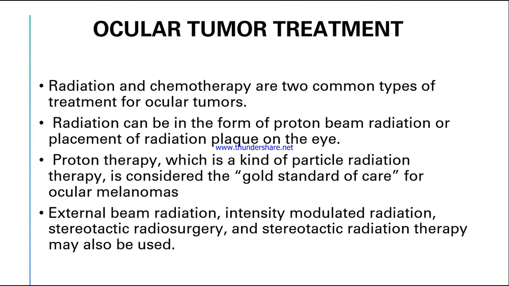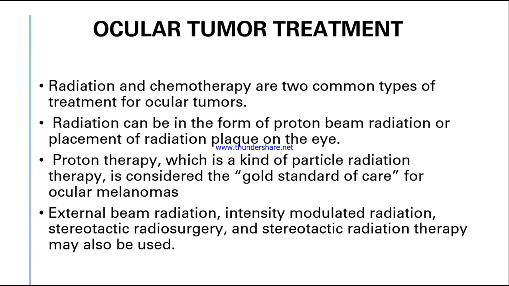Radiation therapy: by giving radiation, it will destroy the cancer cells. And chemotherapy, by giving the oncology drugs. Chemotherapy drugs usually attack and destroy the cancer cells and also the surrounding normal tissue. So radiation and chemotherapy are the two most common treatments for ocular tumors.